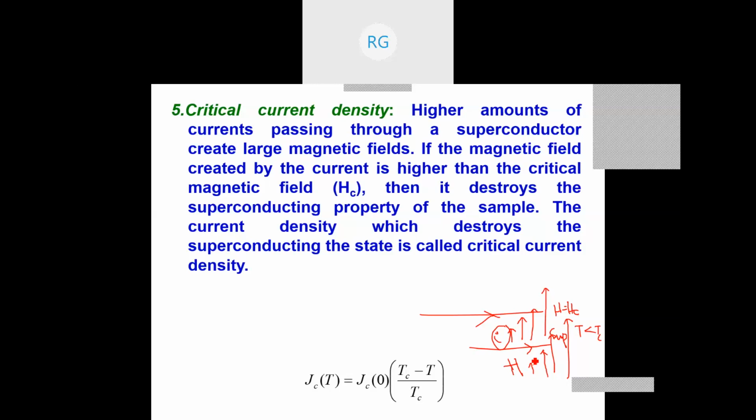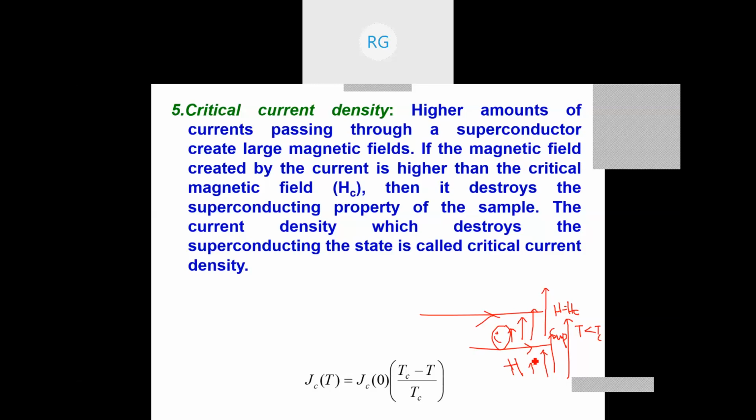That means there is a limit to how much current or current density can be passed through a superconductor. If you pass higher and higher currents, at a certain value of current the magnetic field produced is greater than the critical field Hc.